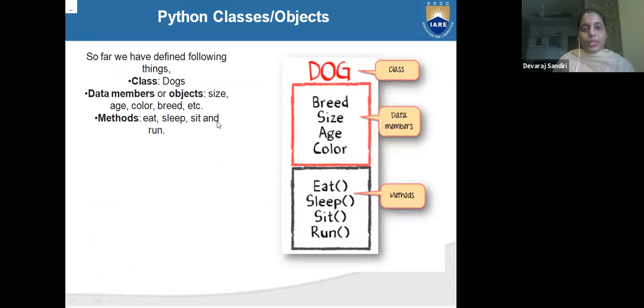Okay. See, another example is there, dog. In your dog, data members are objects. So what are the methods? Eat, sleep, sit, run. What are the attributes? Size, age, color, breed. Okay, these are the attributes or data members.